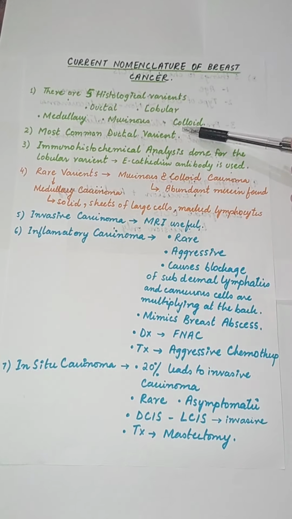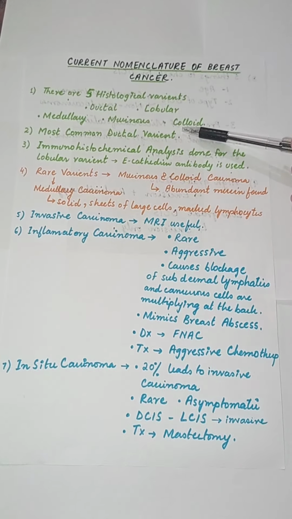Number 1 is there are 5 histological variants: lobular, ductal, medullary, mucinous, and colloid. Most common variant is ductal. For lobular variant, we have to go for immunohistochemical analysis, in which E-cadherin antibody is used and it gives positive results if the variant is lobular.